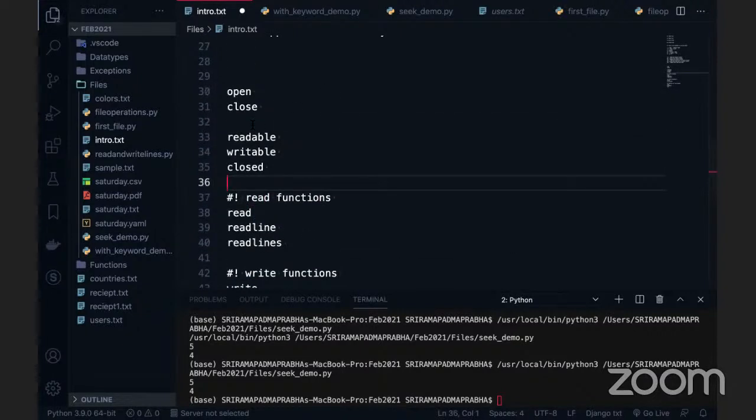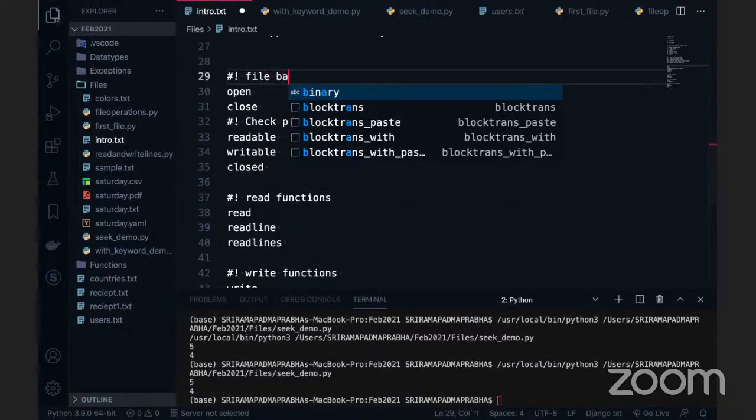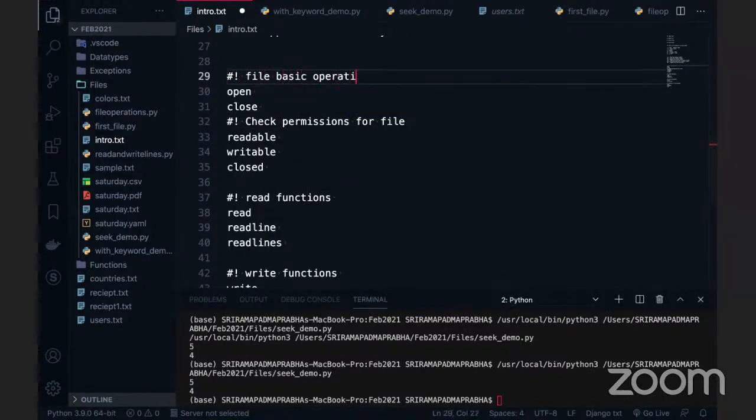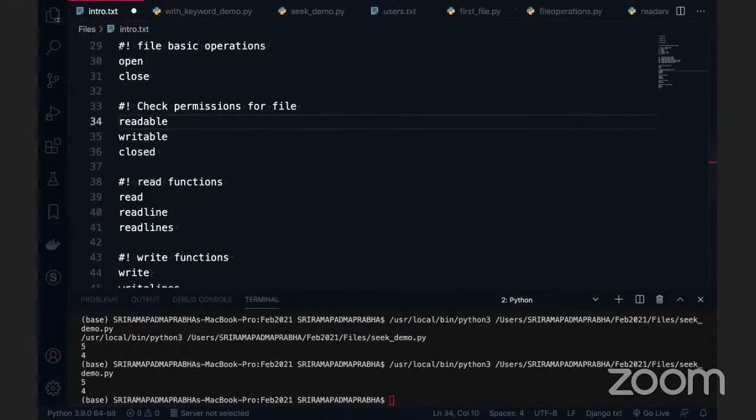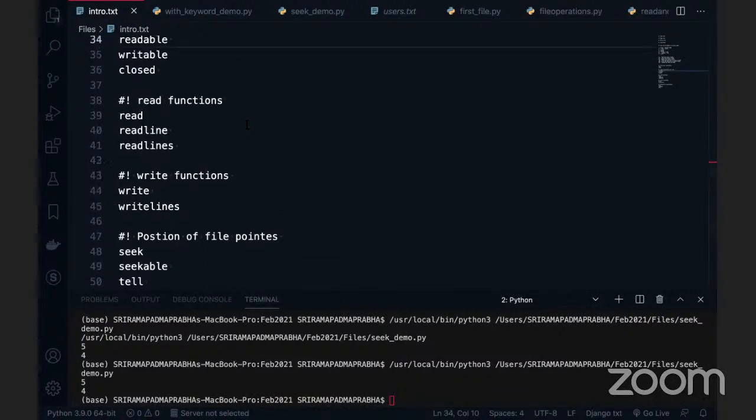This one is to check permissions for the file. This is like file basic operations, close the file and like this. So this is how we are using it.